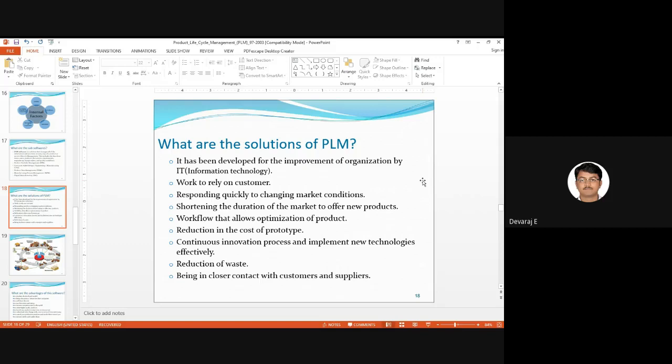Then being in closer contact with customers and suppliers. Why do you want to be in contact with the customers and suppliers? Anyone? If you have contact with your customer and supplier, you know what kind of product you'll be making based on the customer requirements and what material you need to choose. If you have contact with suppliers, you can know, if you buy in huge demand, what the price of the material will be, and so on, sir.